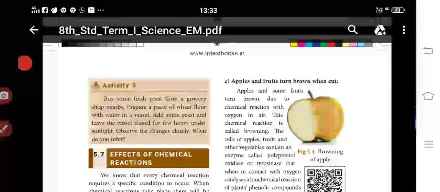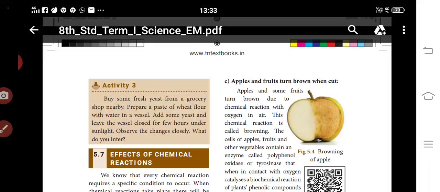How do you see this? Do you like apples? Apples are very tasty. There are green apples and red apples. So take two apples.